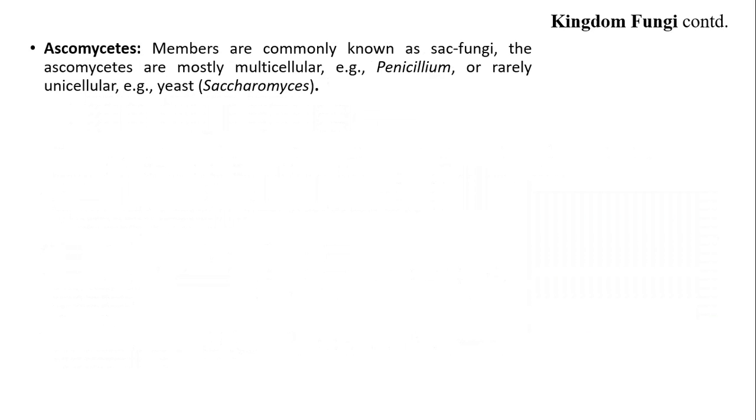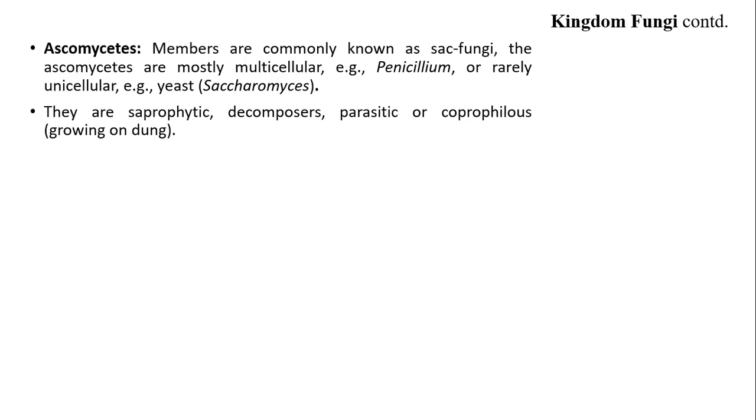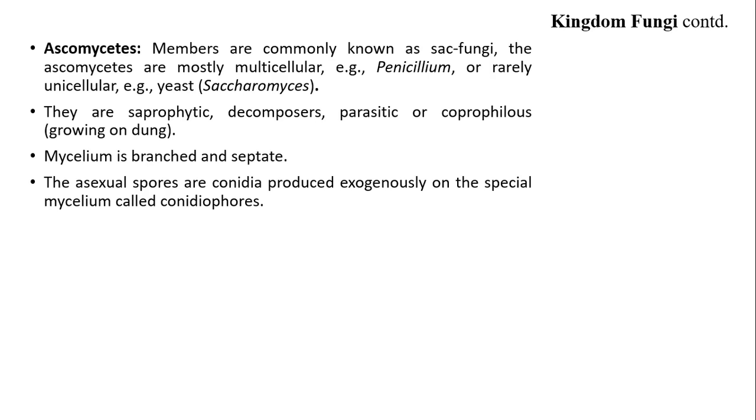Example, mucor. Ascomycetes. Members belonging to ascomycetes are commonly known as sac fungi. The ascomycetes are mostly multicellular, for example, penicillium, or rarely unicellular, for example, yeast, Saccharomyces. They are saprophytic, decomposers, parasitic or coprophilous, growing on dung. Their mycelium is branched and septate. The asexual spores are conidia produced exogenously on the special mycelium called conidiophores. Conidia on germination produce mycelium.